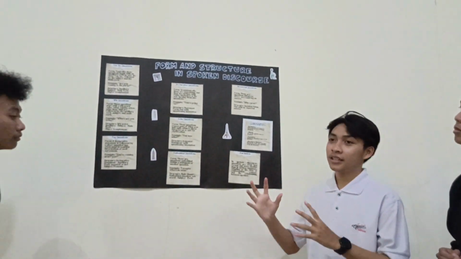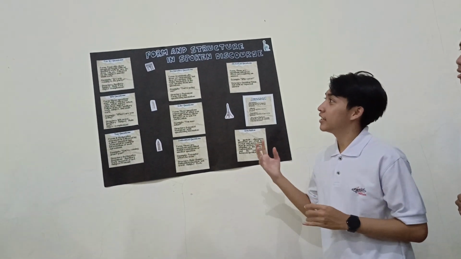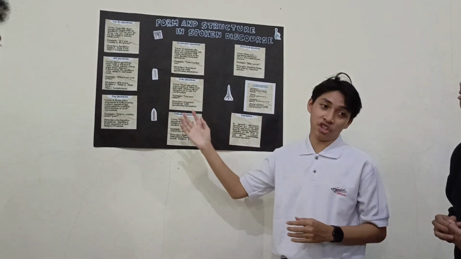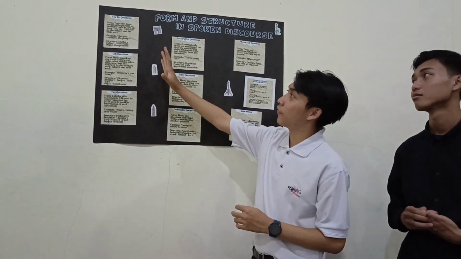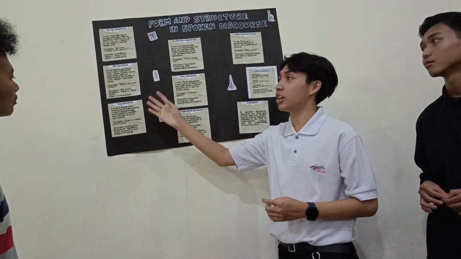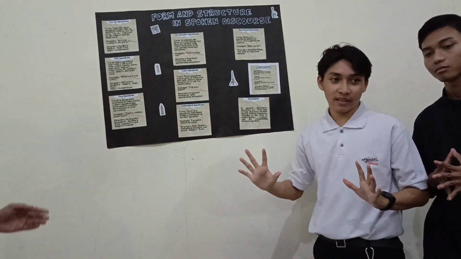Okay. For the formal context, we can use the yes/no question or WH questions, because the structure of these questions, or maybe the tag question, is complete.